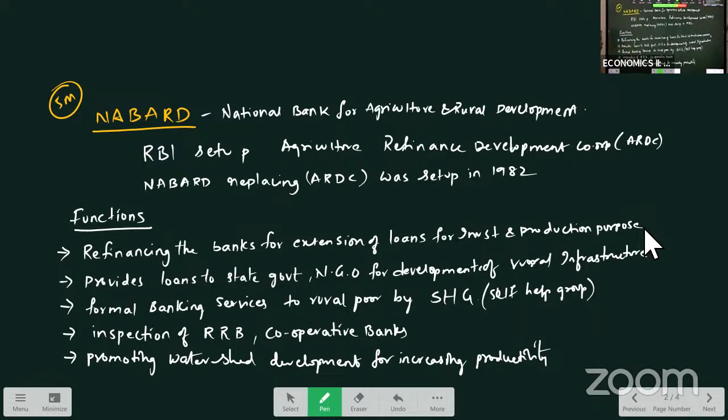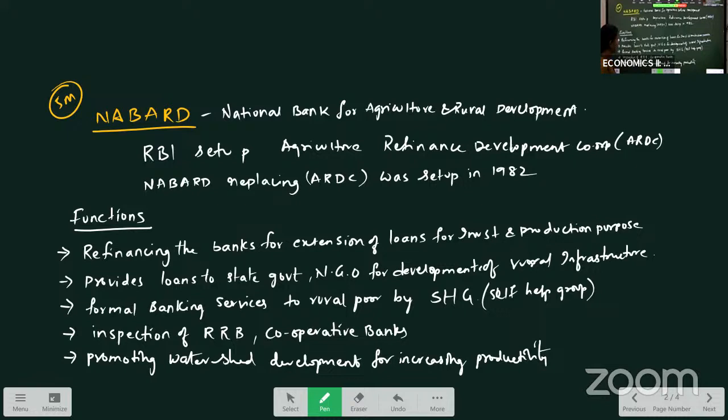Formal banking services are provided to the rural poor by self-help groups. Self-help groups is a concept introduced by NABARD, where a group of people save their money and that is used for investment or working purposes for anyone in that group. That is supported by NABARD.